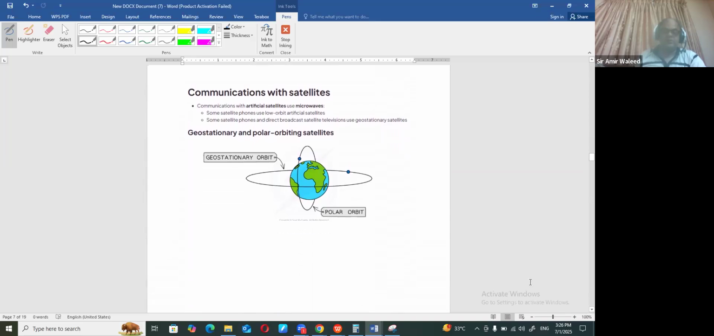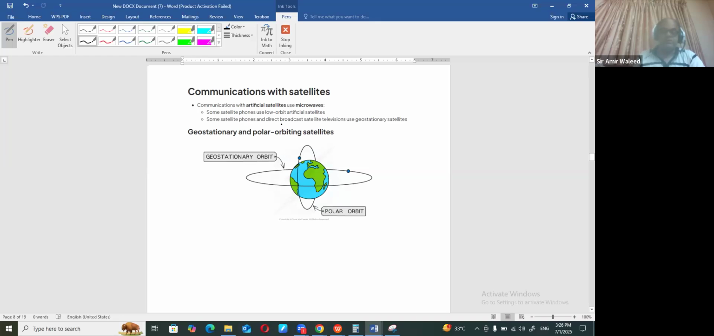Now, some of the communication. Remember that when you're talking about communication, there are different ways of communication. One of the ways of communication can be the satellite. This is called an artificial satellite. Now, they use microwaves, right? There are two types of satellite majorly.